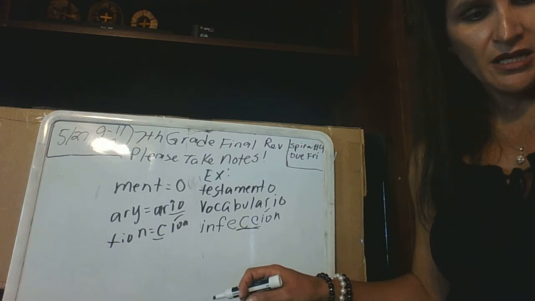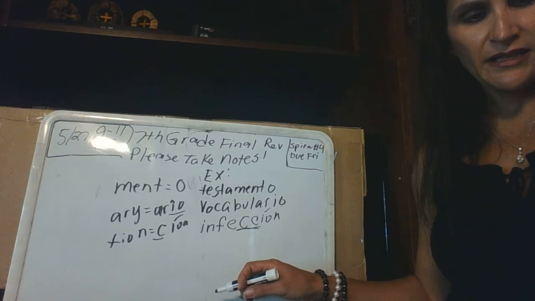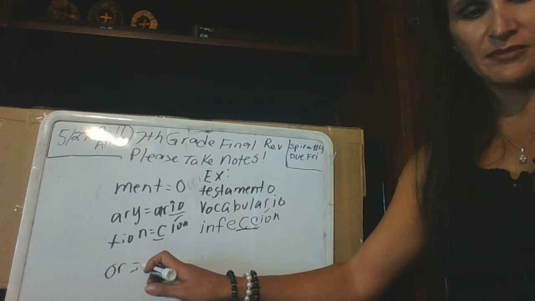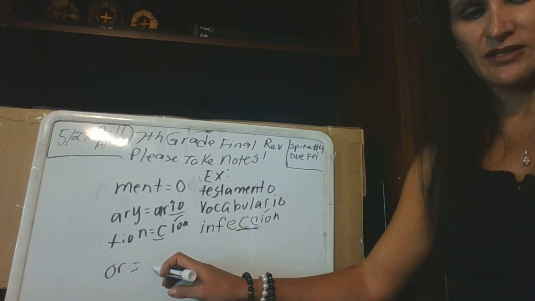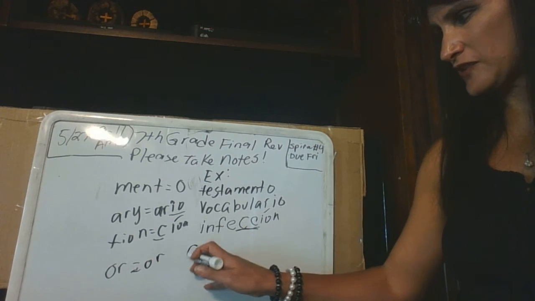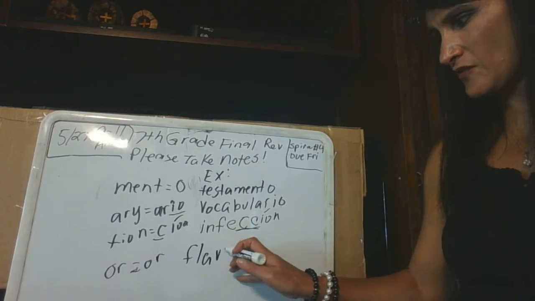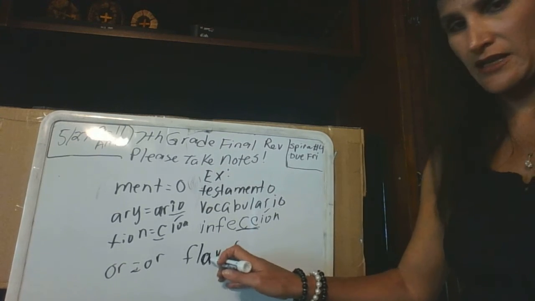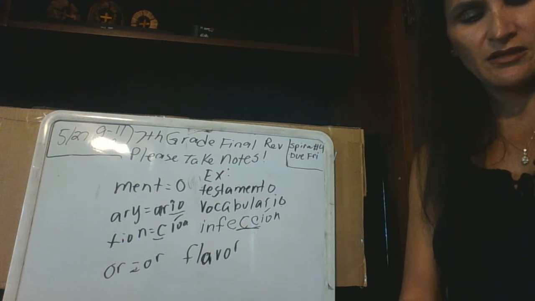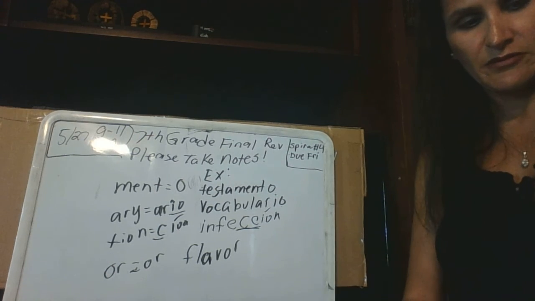Okay. And then you have words that end in OR. You're just going to simply say them with the same ending. They stay the same, nothing changes. So like flavor is flavor. So you just say with an accent, that's it. So flavor is the same. Flavor would be flavor, okay?